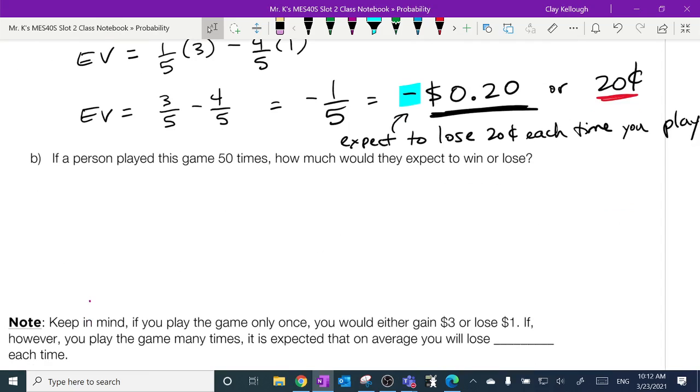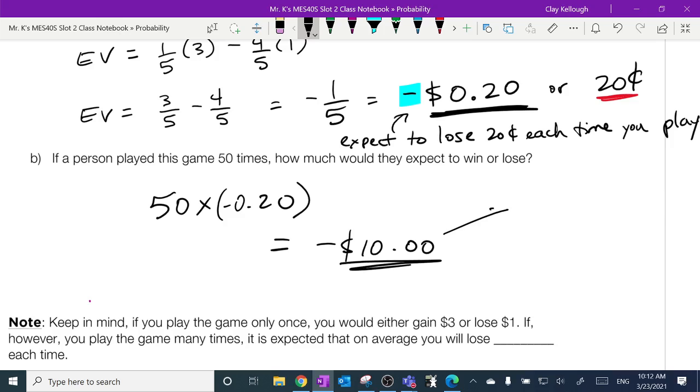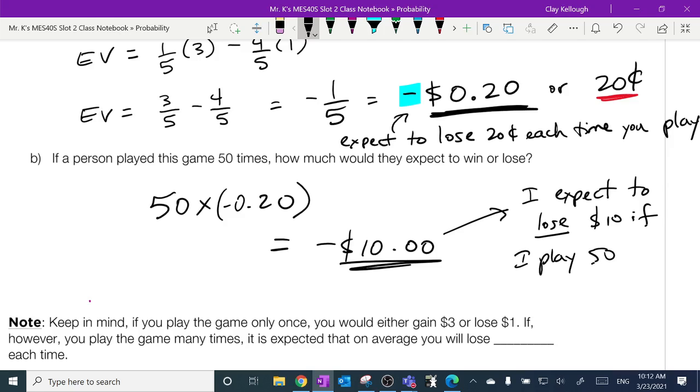If a person played this game 50 times, let's undo that. 50 times negative 20 cents is equal to, I should leave the negative on it. Sorry. Can you fix that? There. 50 times negative 20 is negative $10. I expect to lose $10 if I play 50 times.